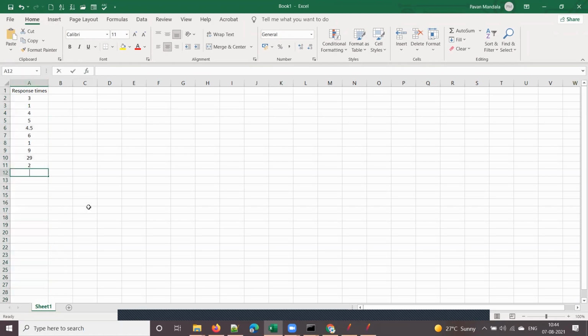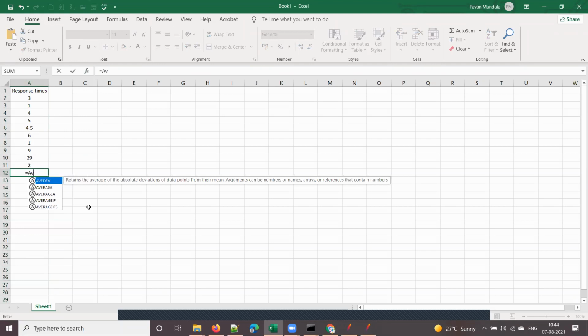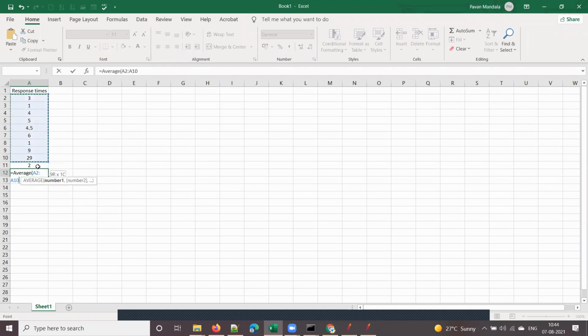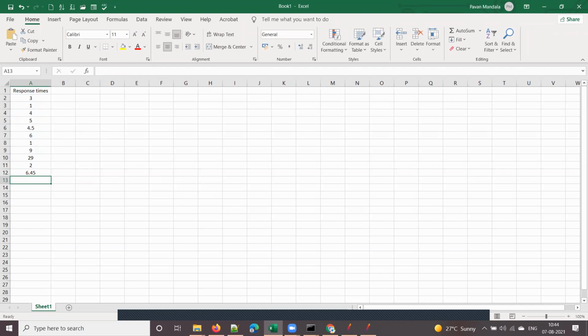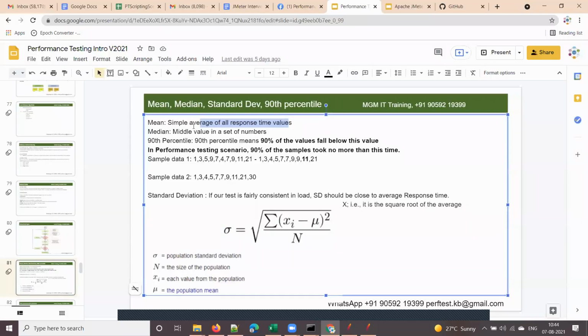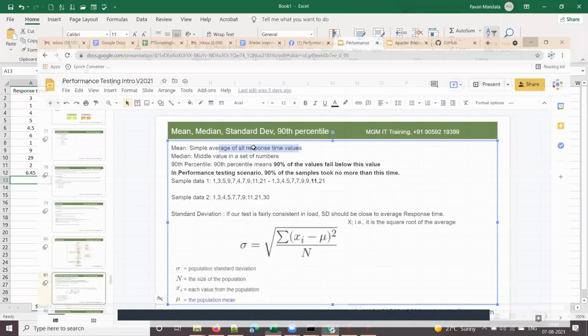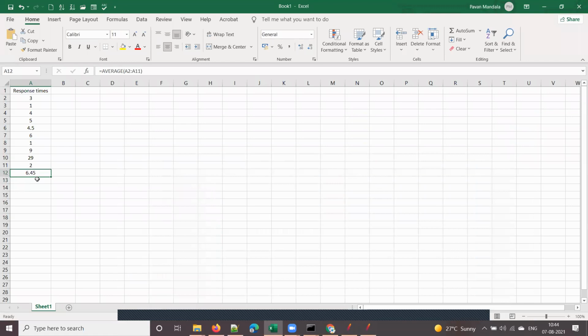If you take the average response time, how is average calculated, guys? Average of all these values. That is also called mean. Mean is nothing but the simple average of all response times. So in normal terminology we call that mean, average response time. Now what is the average response time? 6.45, isn't it?